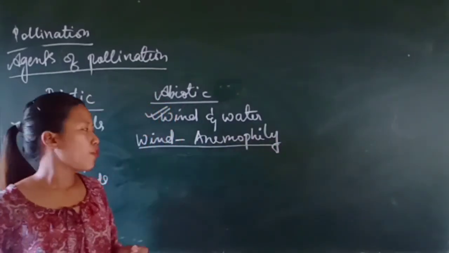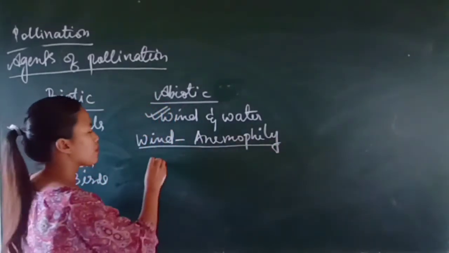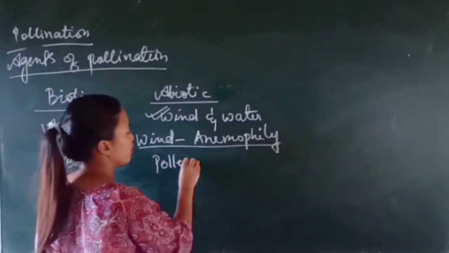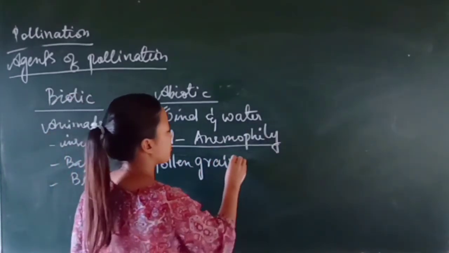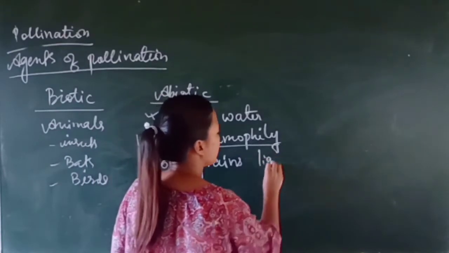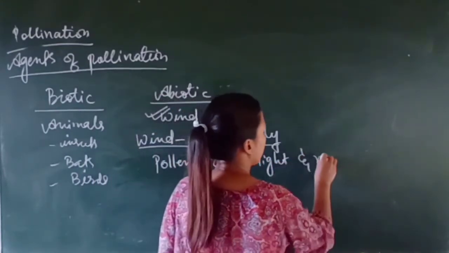Now for wind pollinated flowers, the pollen grains should be light and non-sticky.